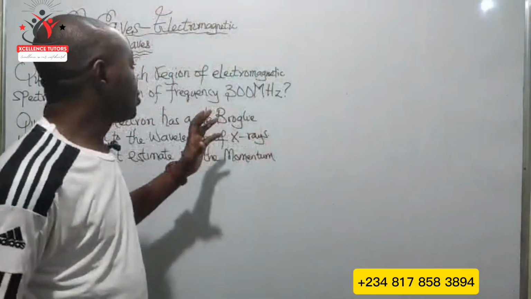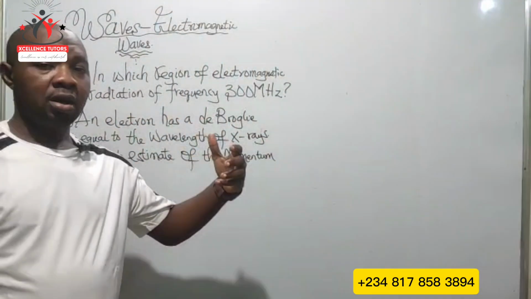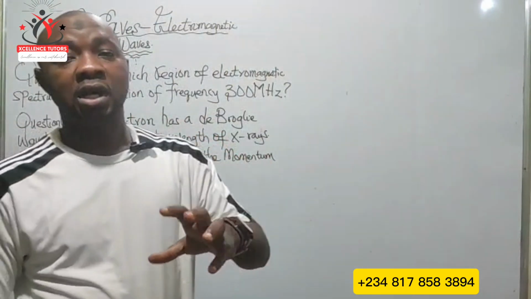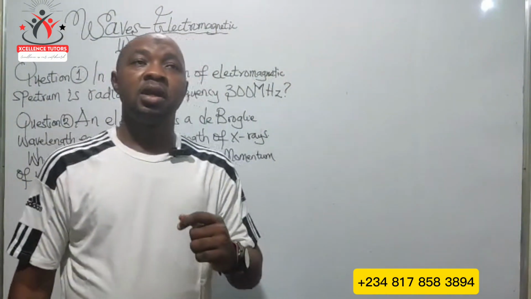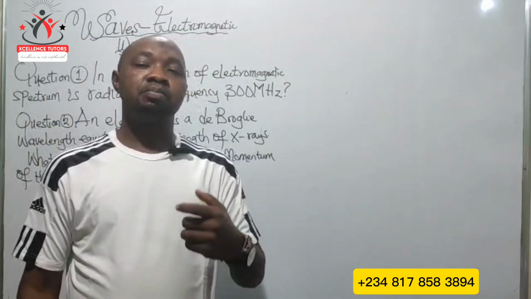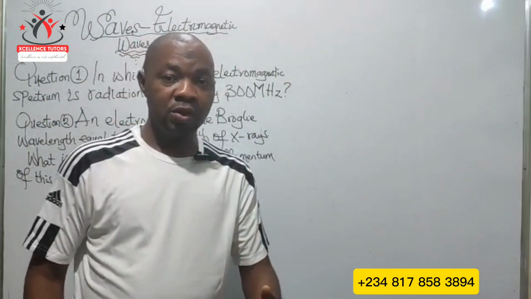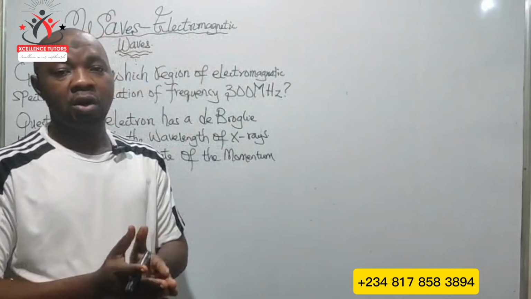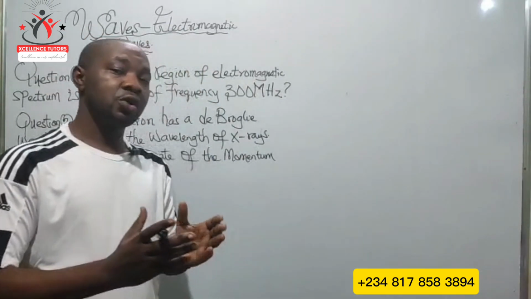Now, the first question is under what we call the electromagnetic spectrum. Electromagnetic waves are progressive transverse waves which consist of electric and magnetic fields oscillating at right angles to each other.